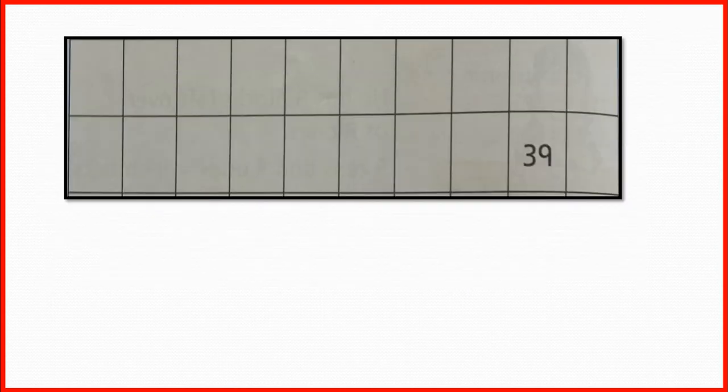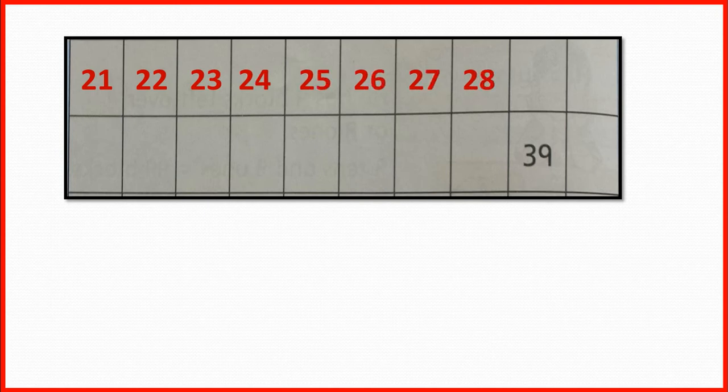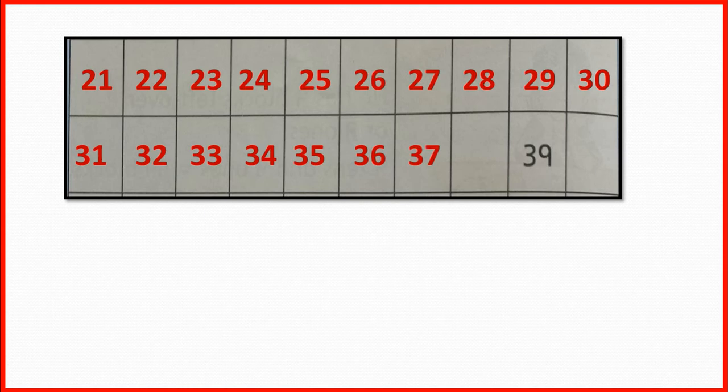And after 20, the numbers come 21, 22, 23, 24, 25, 26, 27, 28, 29, 30. And after 30, the numbers come 31, 32, 33, 34, 35, 36, 37, 38, then 39 and then 40.